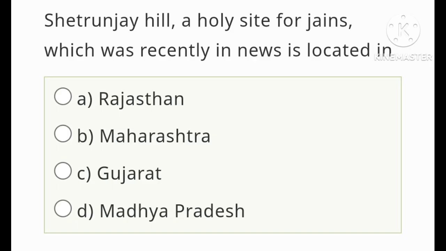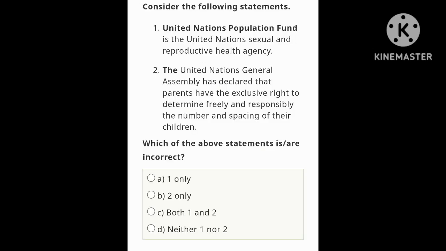Now let's move on to the fourth question. Shatrunjaya Hill, a holy site for Jains, which was recently in the news, is located in which state? Option A is Rajasthan, option B is Maharashtra, option C is Gujarat, option D is Madhya Pradesh. So it is located in the state of Gujarat. Let's move on to the fifth question.